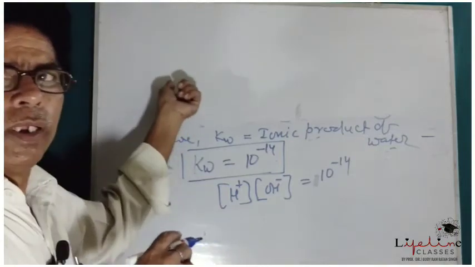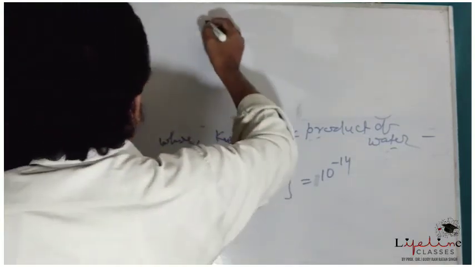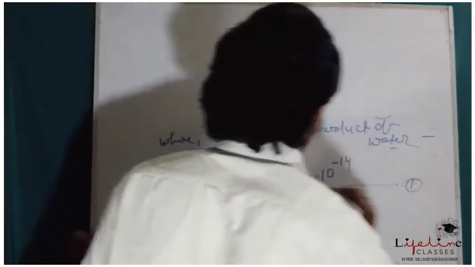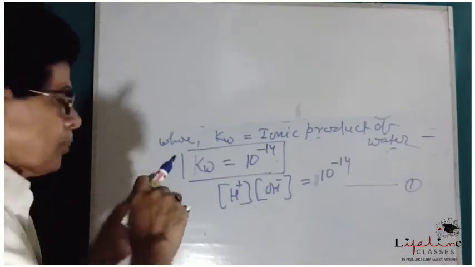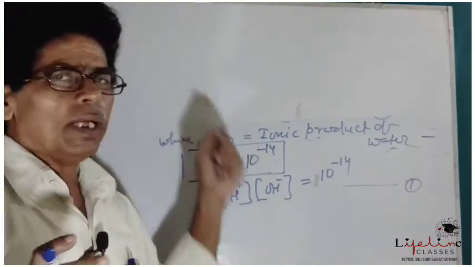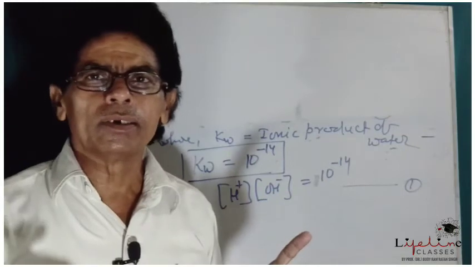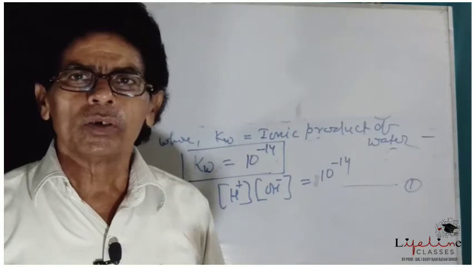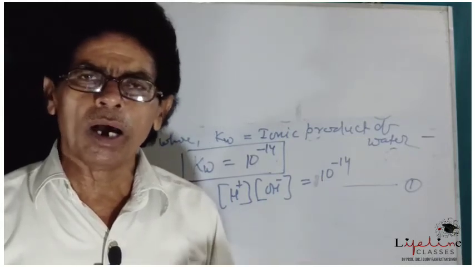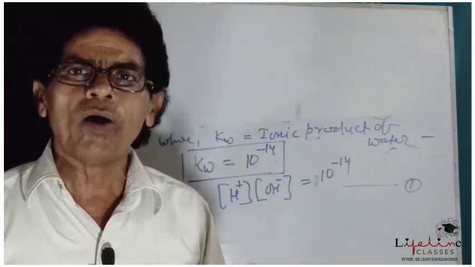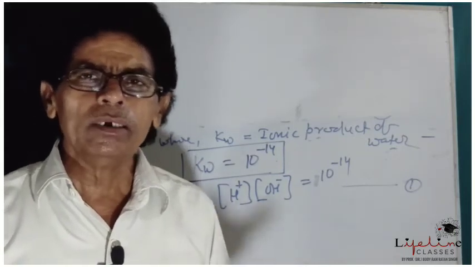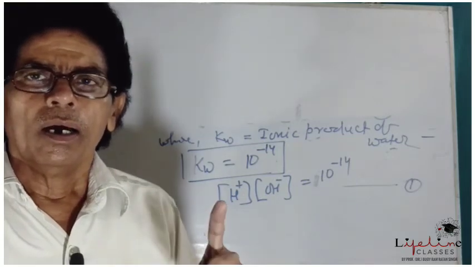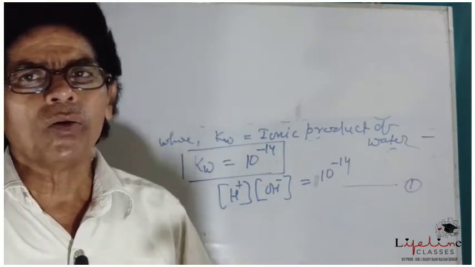Now let us see here. Let it be equation 1. Now you know that hydrogen ion concentration is equal to hydroxide ion concentration, because if one molecule of water gets ionized, we get one H plus ion and one OH minus ion.